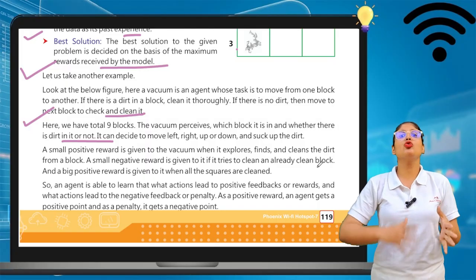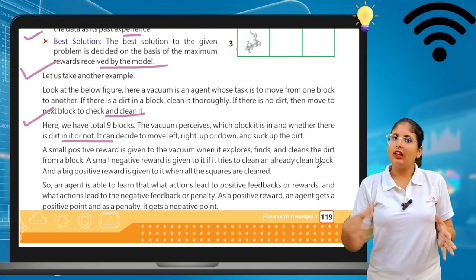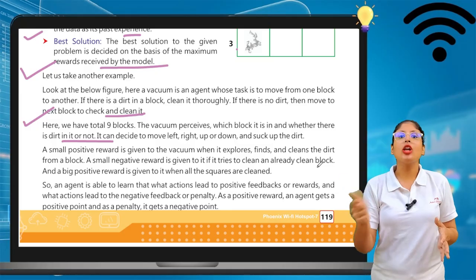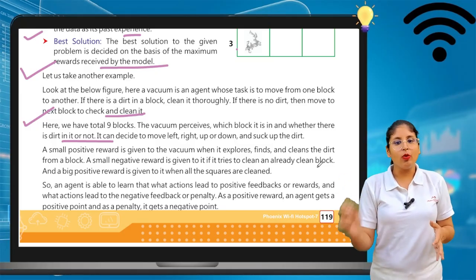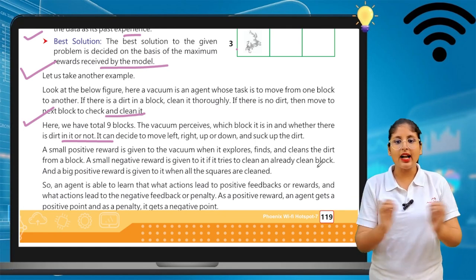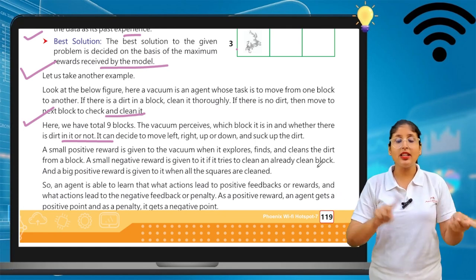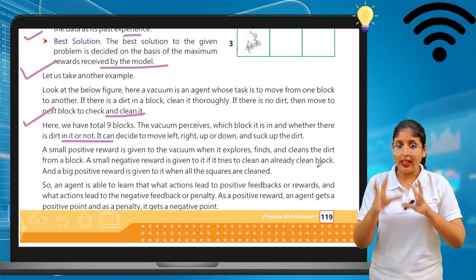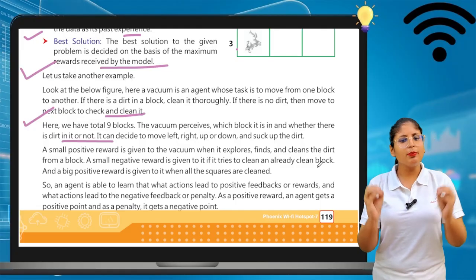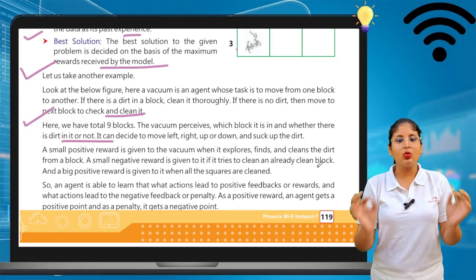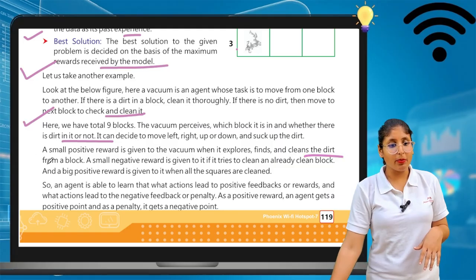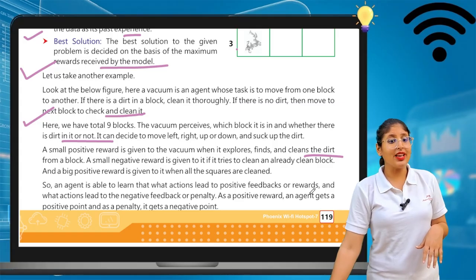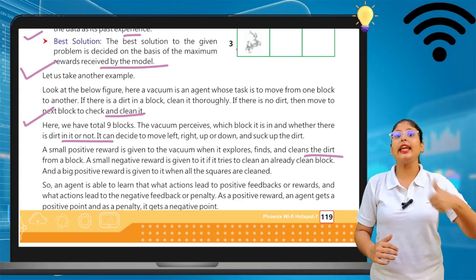The work of the vacuum is to clean the block. Okay, if the block is clean, that is good. If the block is not clean, then it has to clean it. Okay, so it decides to move right, left, up and down and suck up the dirt. Of course, it has to see the dirt. If dirt is there, the vacuum has to clean it. So a small positive reward is given to the vacuum when it explores, finds and cleans the dirt from the block. Of course, if the vacuum is able to find the dirt and able to clean it, it can get the reward.